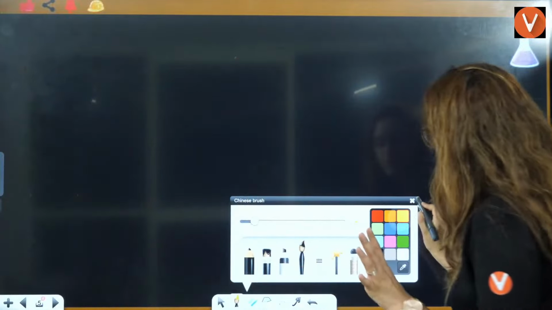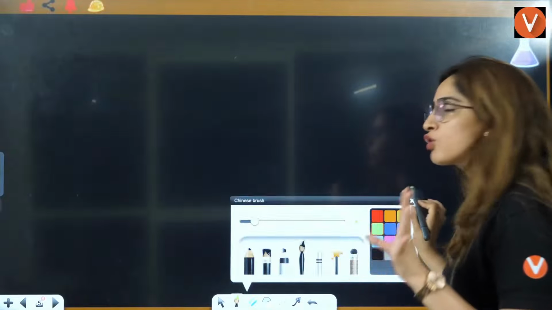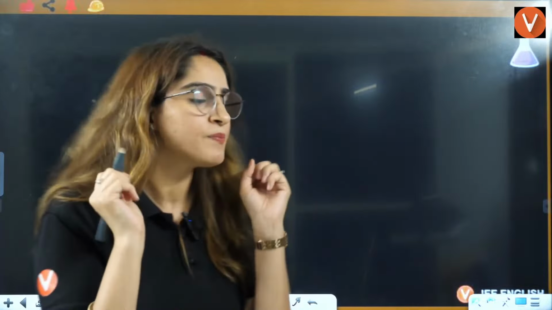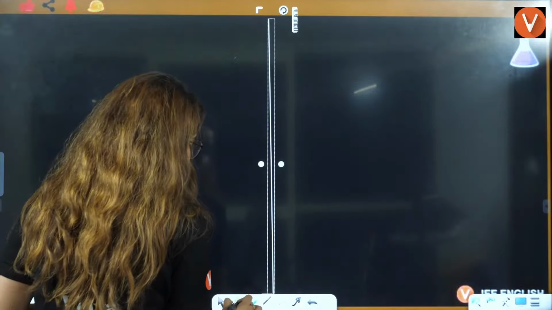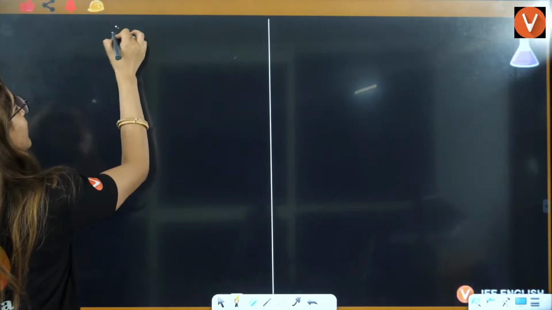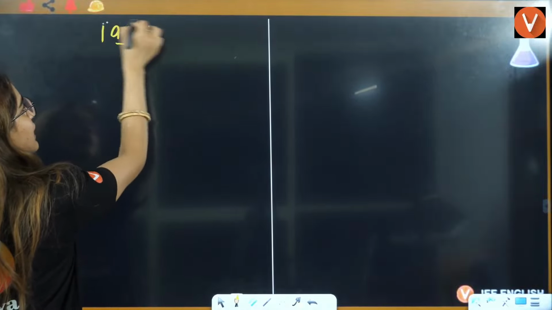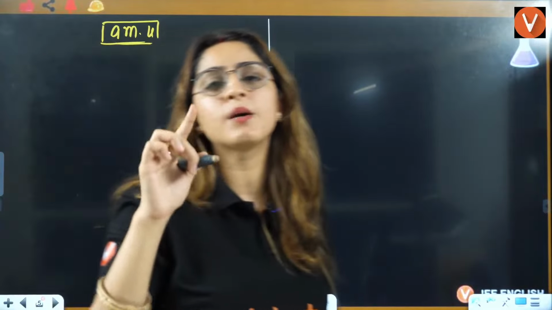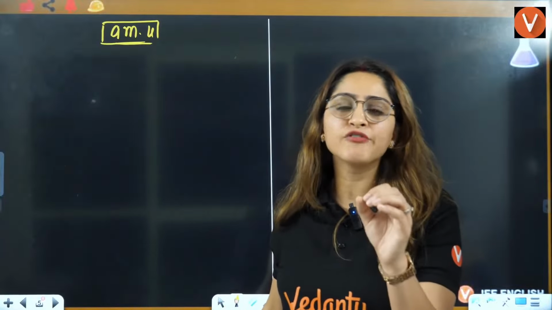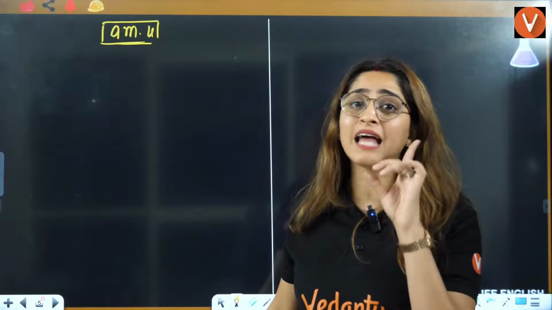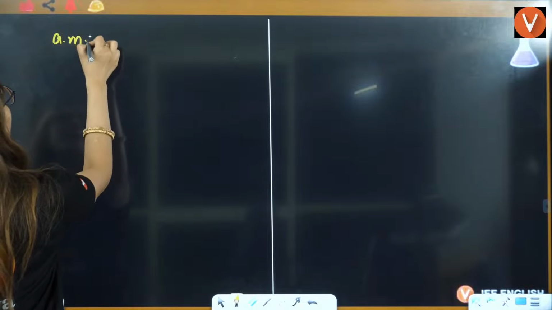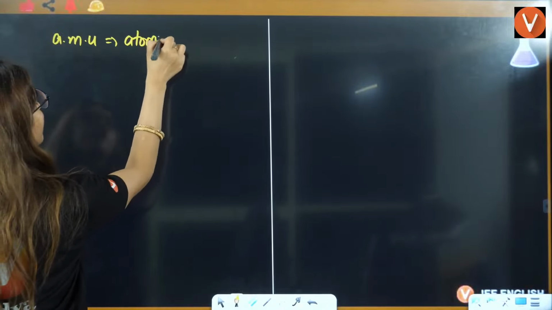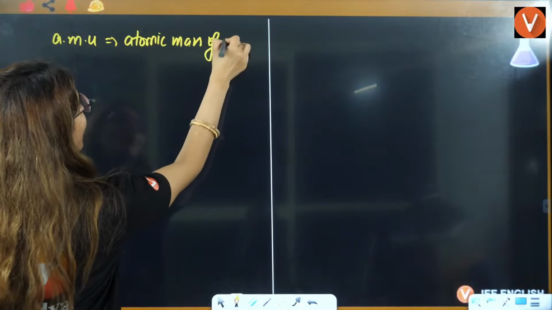That's great. Now, talking about the mole concept, right? Before mole concept, I'll just conclude 2-3 things here. First thing is you should definitely know what exactly is AMU. AMU is nothing but atomic mass unit, right? That defines the mass of one atom. So you can say AMU is atomic mass of one atom.